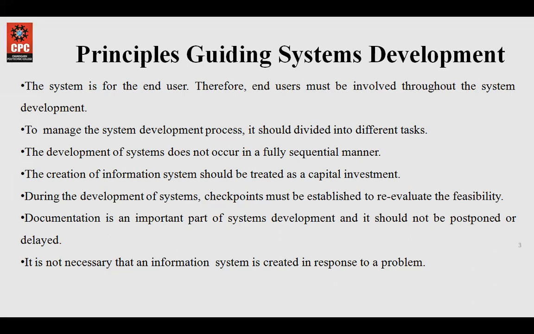Then last is, it is not necessary that an information system is created in response to a problem. For example, some business may be working in an appropriate manner, but an information system may speed up or improve their performance.